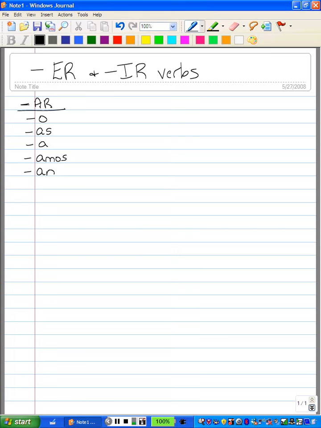Alright, that was yo. This one was the tú. This one went for the él, ella, and usted forms. This one went for the nosotros. And the last one went for the ellos, ellas, and ustedes forms.